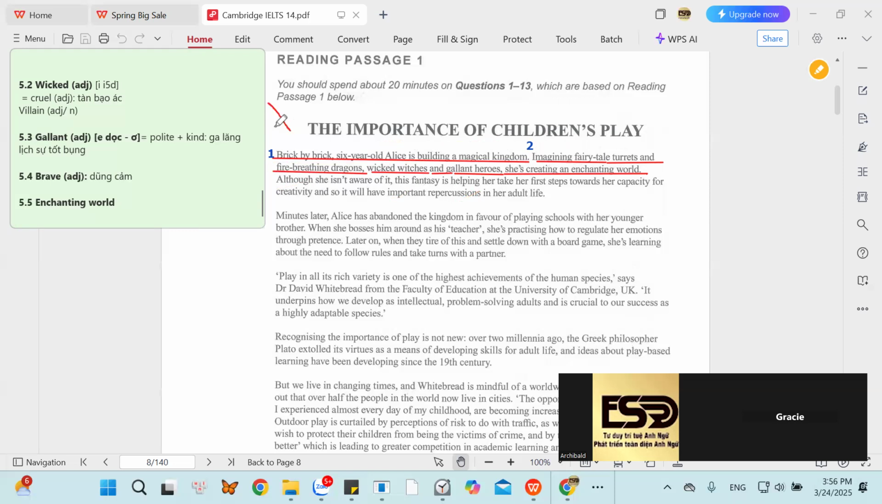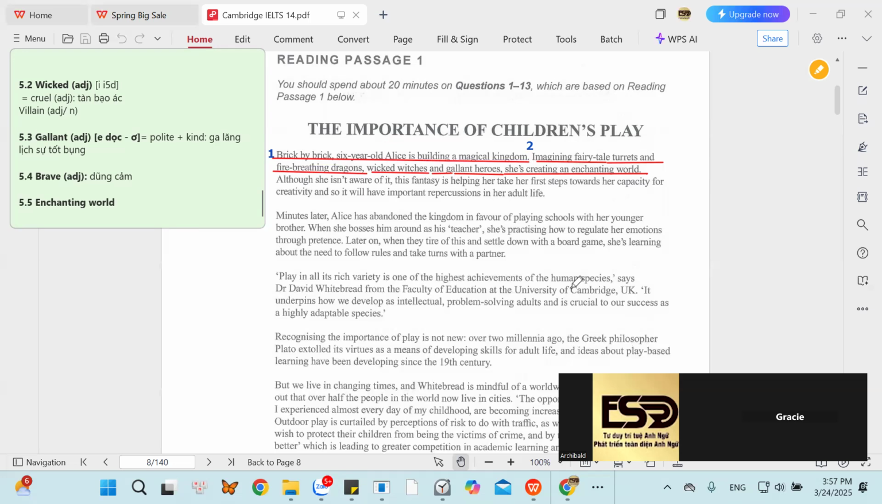So number one, what does Alice want to do? Number 2, what does she use to create the enchanting world? English, please.